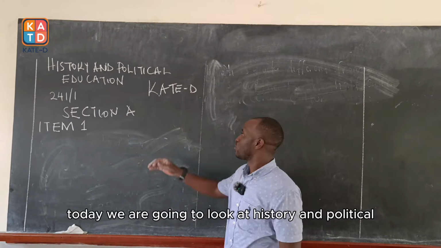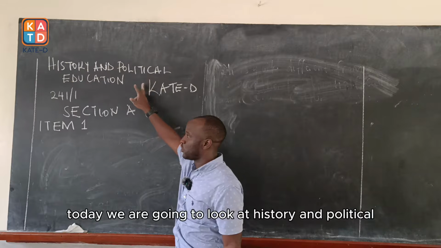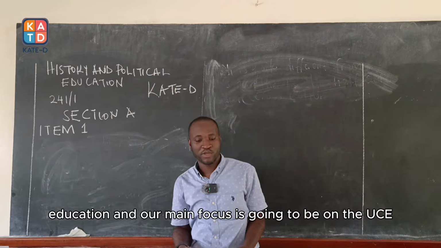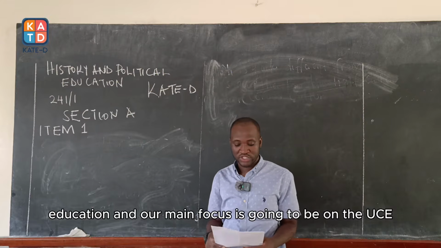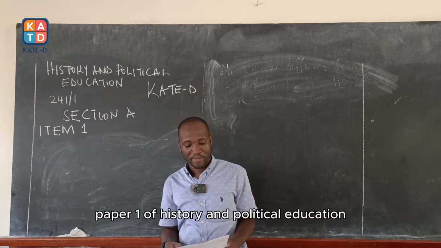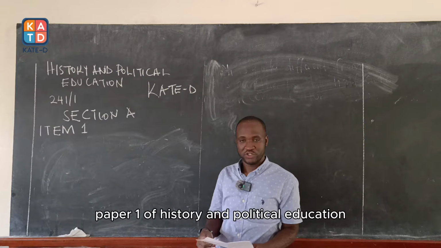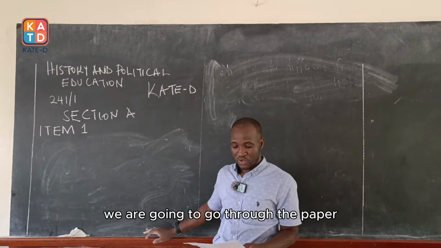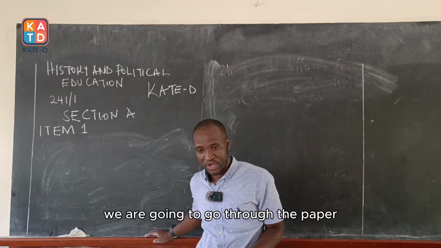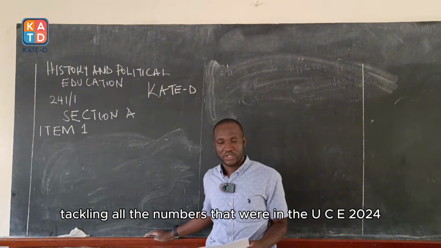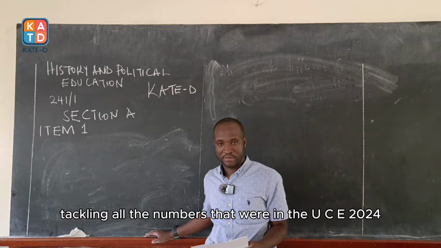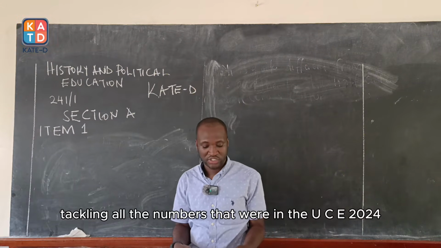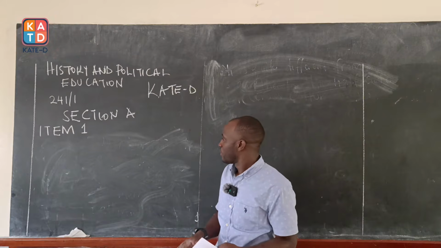Today we are going to look at history and political education, and our main focus is going to be on the UCE paper 1 of history and political education. We are going to go through the paper tackling all the numbers that were in the UCE 2024.